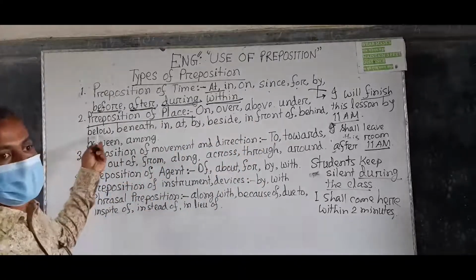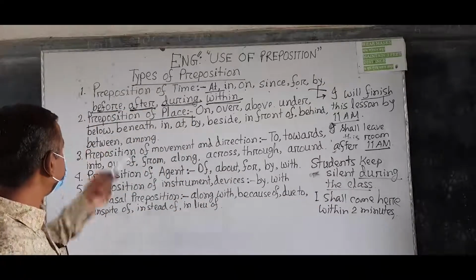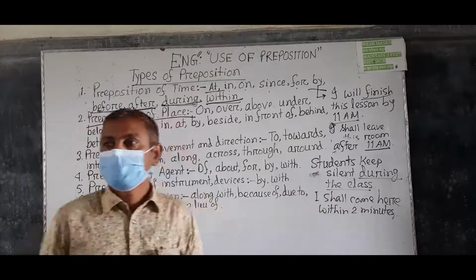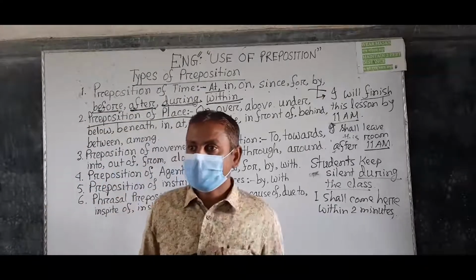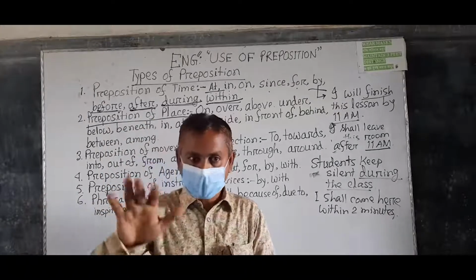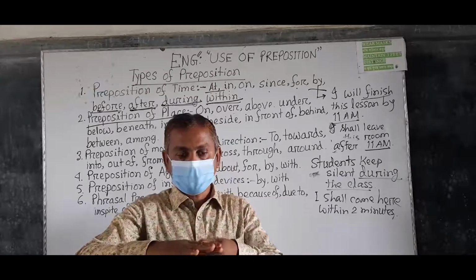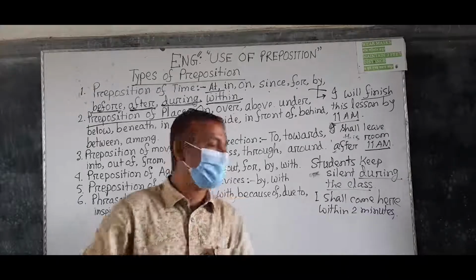So below is a preposition of place. It is used at a much lower position than under. Okay? Understand? So this is below, this is under, this is beneath. Understand?